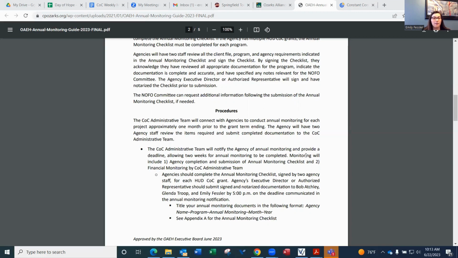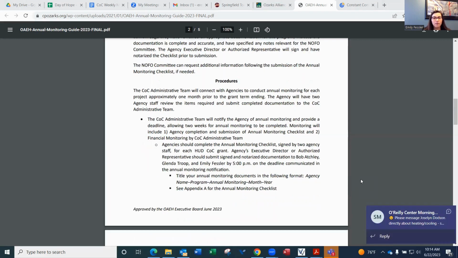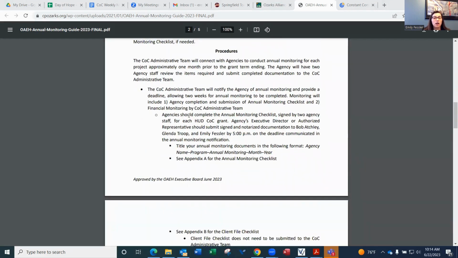So you can keep an eye on your email, and when the HUD administrative team reaches out to you to schedule that on-site monitoring and let you know that it is time for annual monitoring, they will provide the appropriate information and resources in that email. You will also find in the procedures information about sort of an annual monitoring checklist.